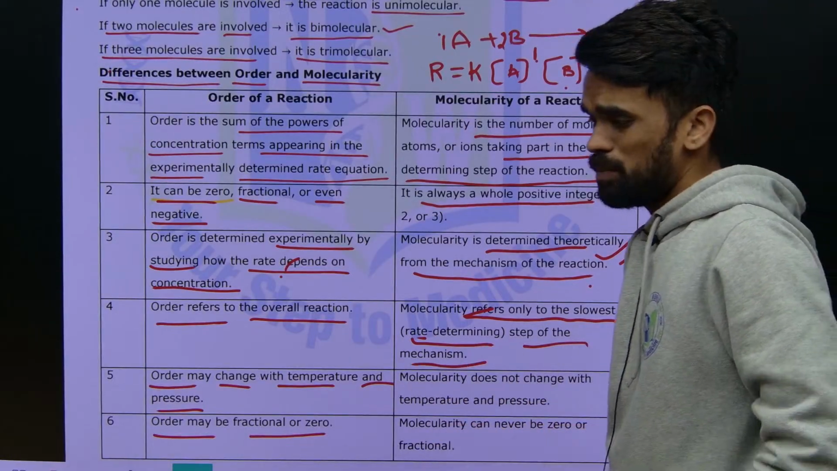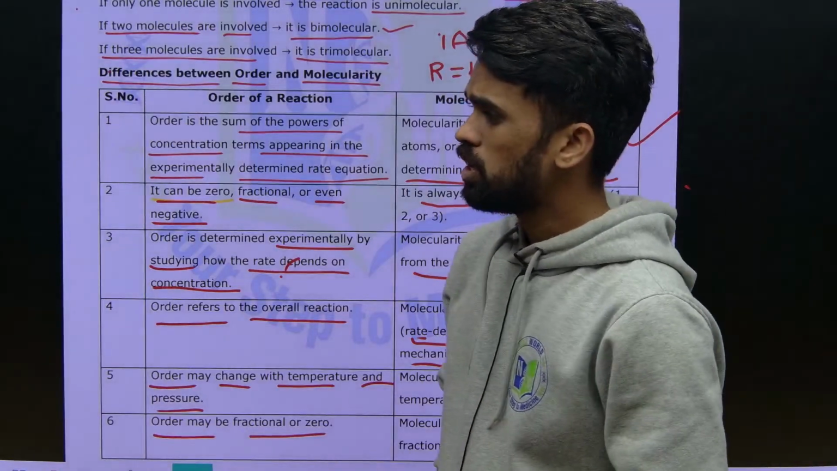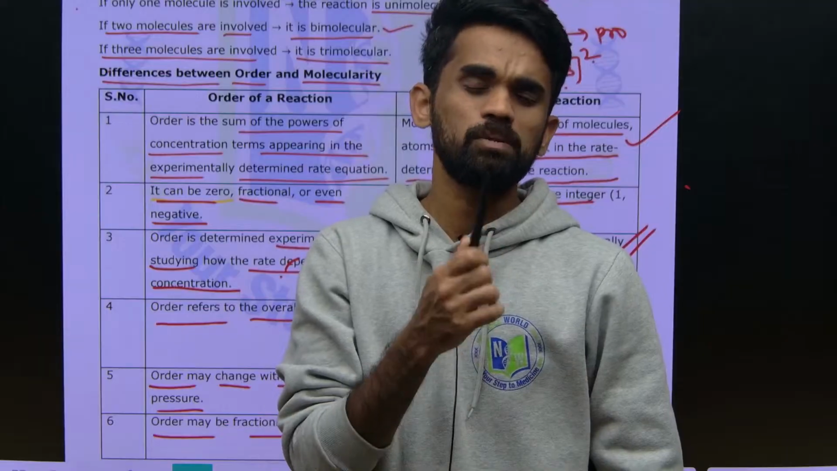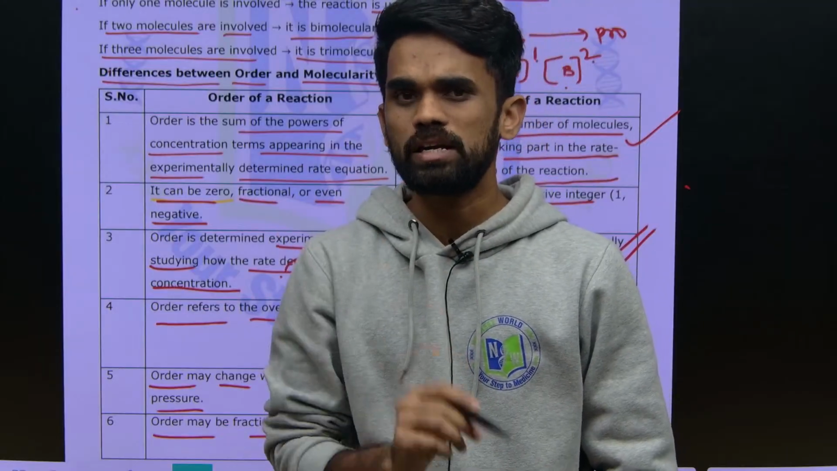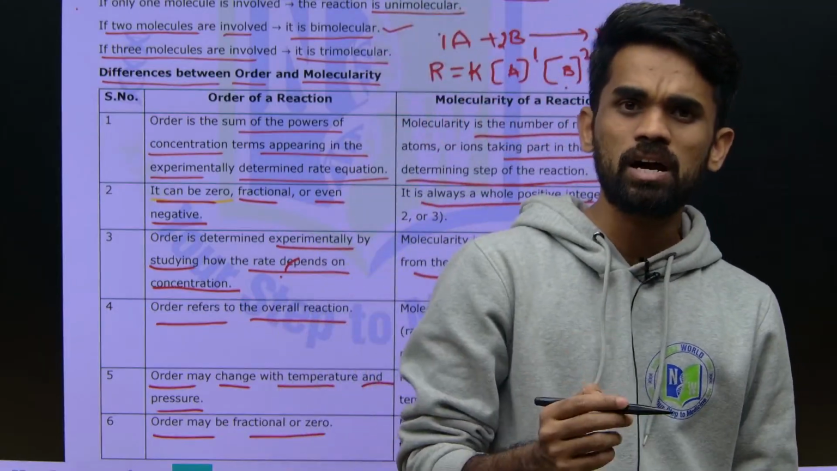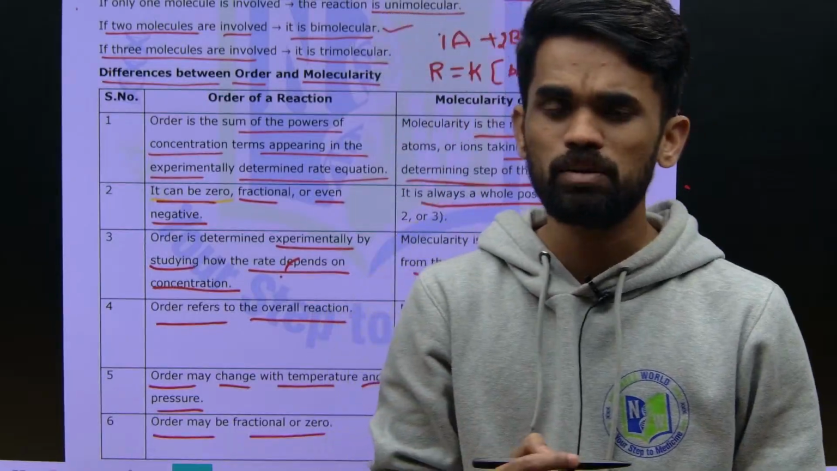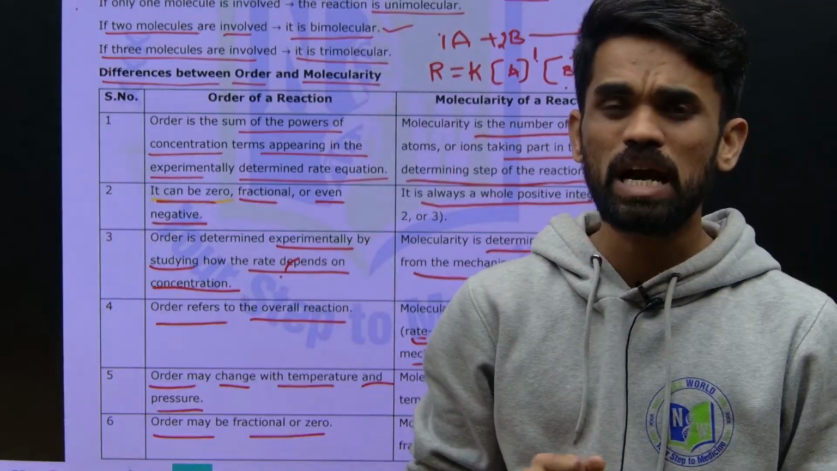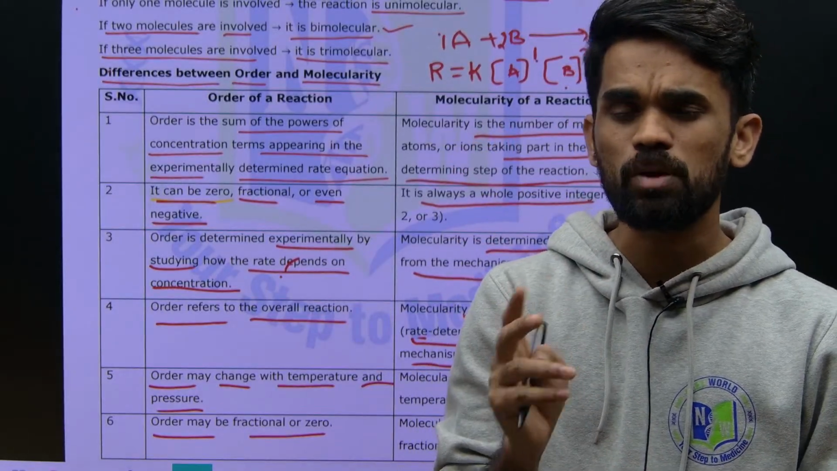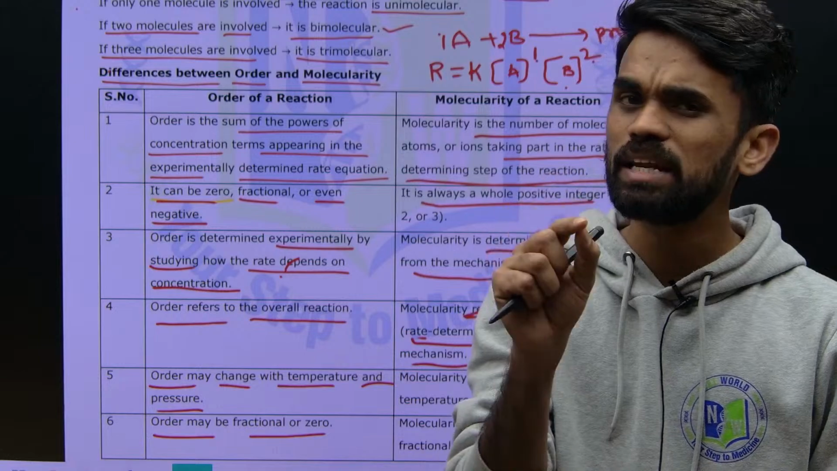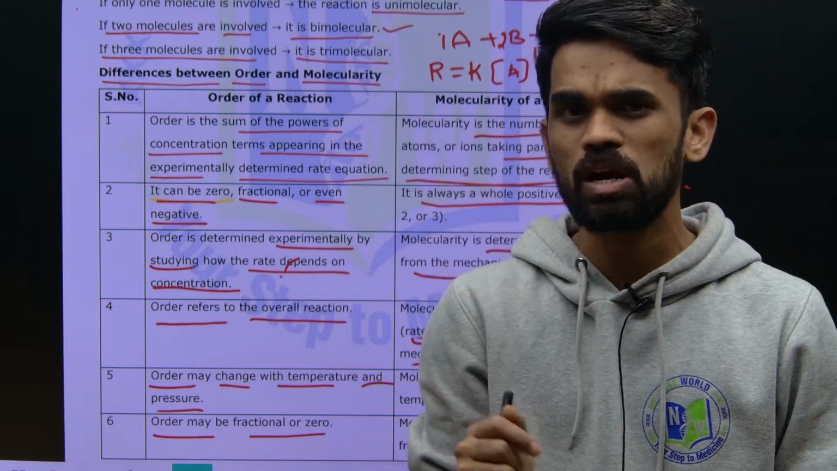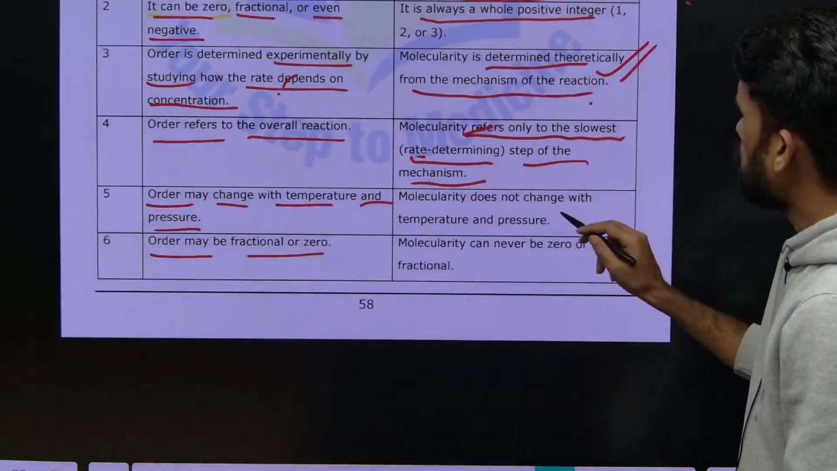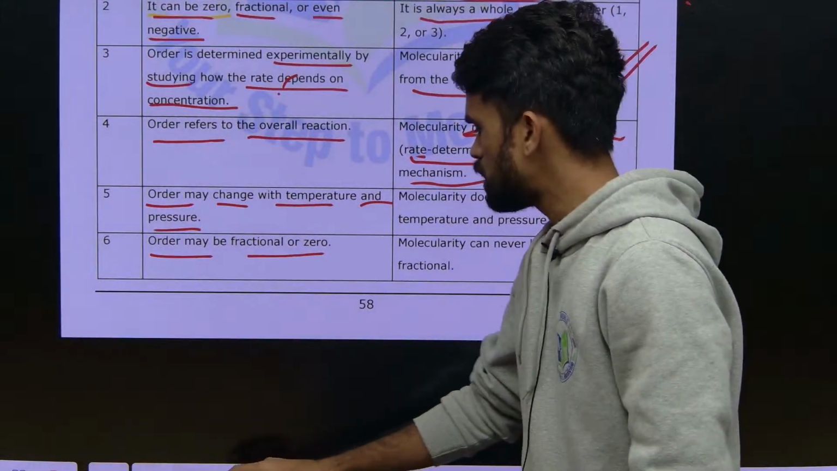For example, in the SN1 reaction, why do we say SN1? The 1 represents that it is a first order unimolecular reaction. It means we have the formation of a carbocation as an intermediate. So only the reactant molecule, that substrate, is involved here, so the molecularity will be 1 for that. Now, molecularity does not change with temperature and pressure, whereas order changes.